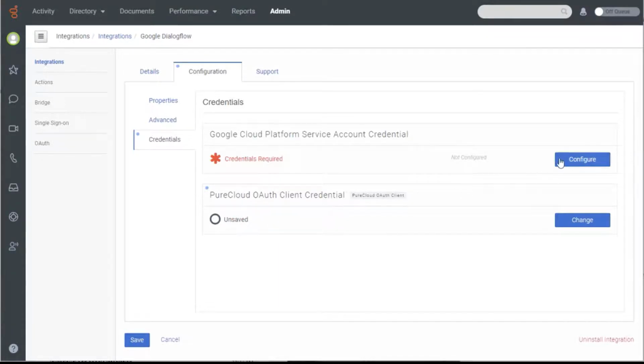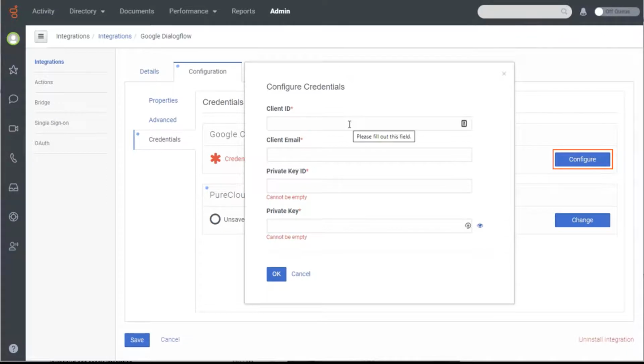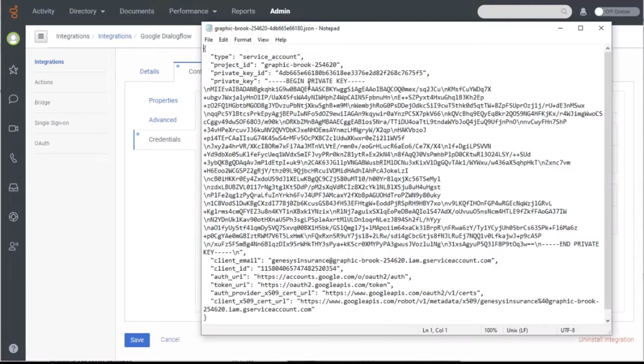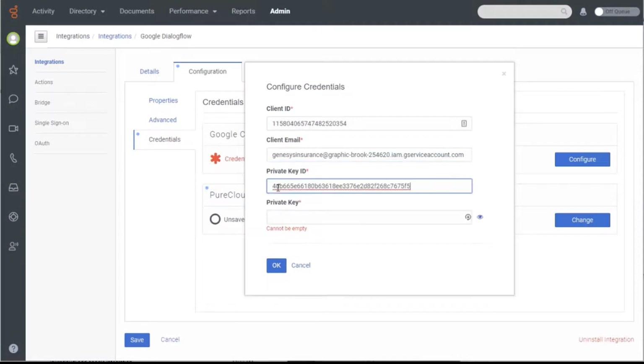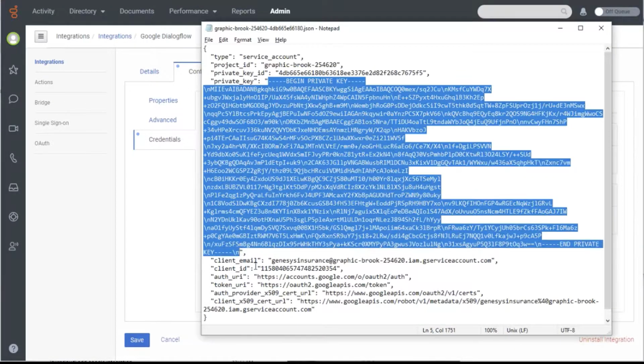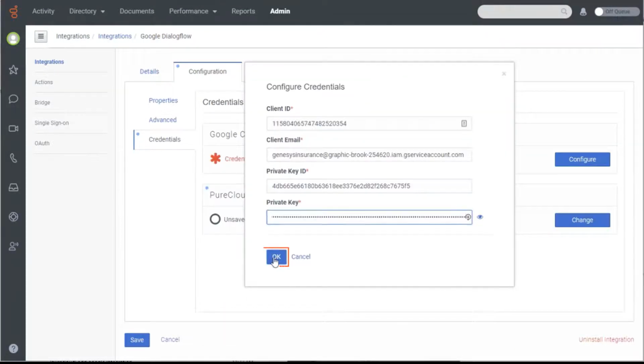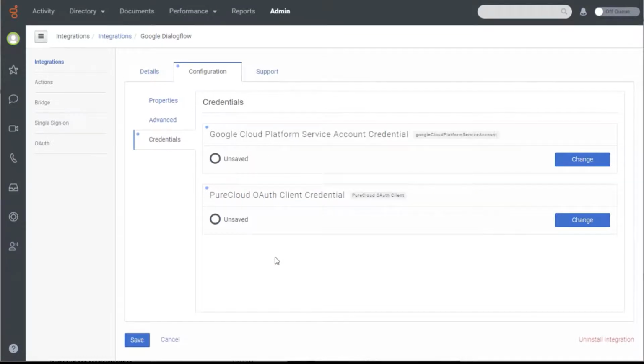Similarly, click Configure for the Google Cloud Platform Service Account credential. Copy the client ID, client email, private key ID, and private key values from the JSON file you downloaded from the GCP and paste them into the appropriate fields of the Configure Credentials window and click OK. Now, save your configuration.